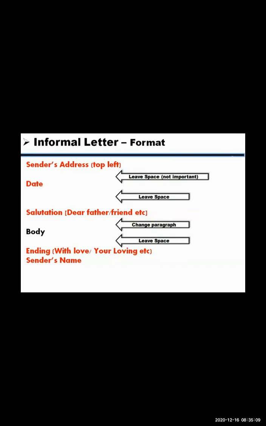Okay. Then one line or one space is left. After that, the salutation comes: dear father, dear brother, dear friend. Now, we have to take a new paragraph in the body of the letter, but there is no need of much skipping of space. But after the salutation, you have to take a new line and two finger space where you write, how are you? I'm fine. How are you doing? I hope everyone is well at home. After the salutation, a comma comes, and below it you start on a new line.